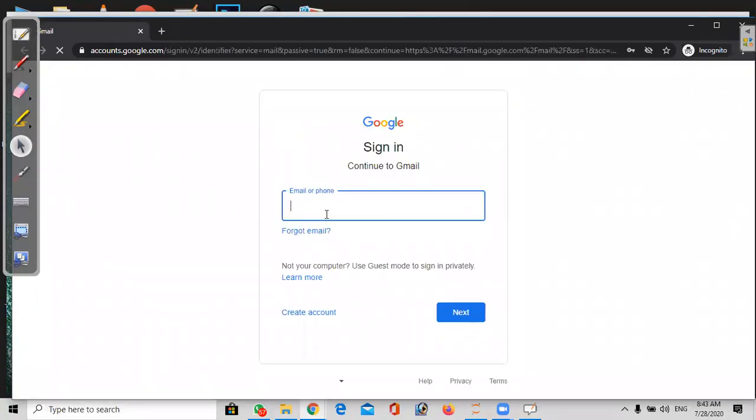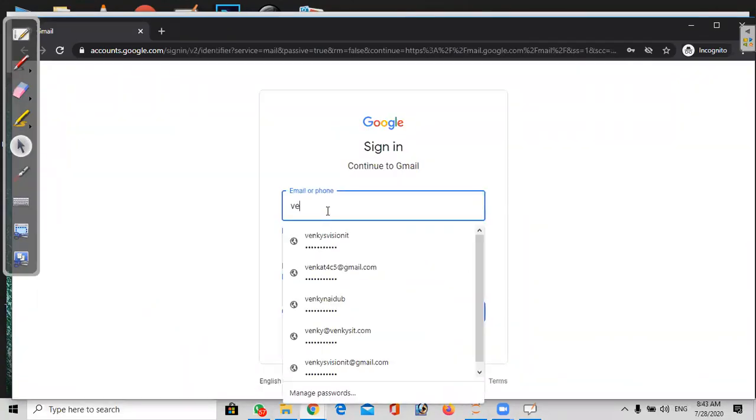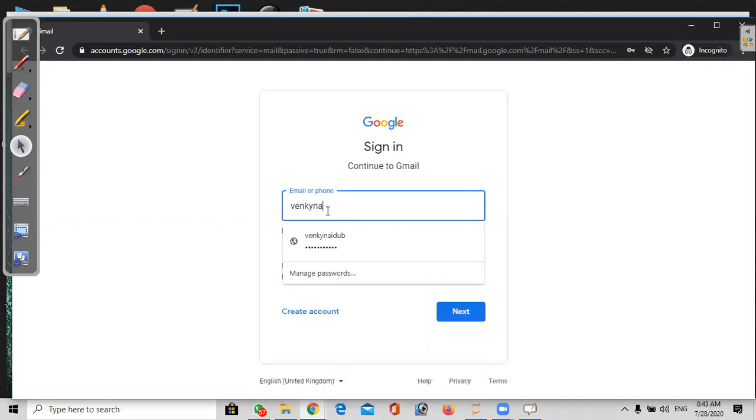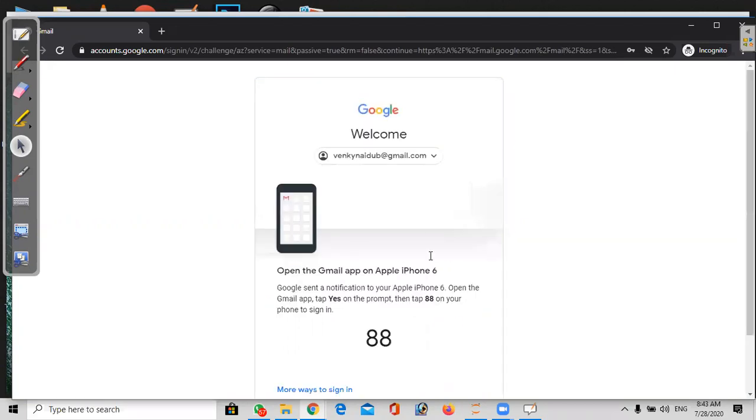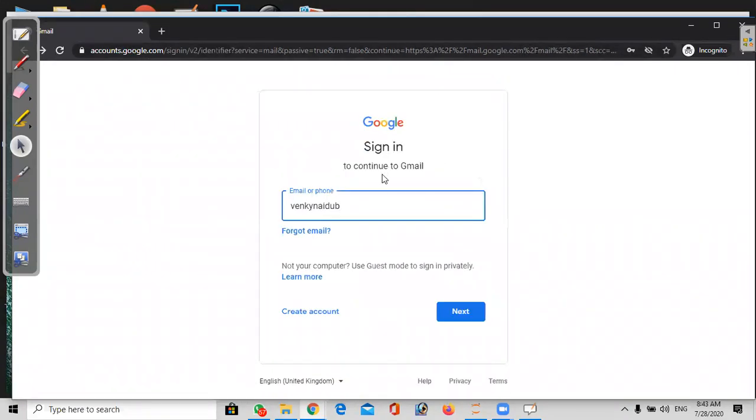See here, it's asking for the mail ID to enter. I'm entering my mail ID without the @gmail.com part, we can enter it that way. When I click with the existing mail ID, only then it asks me to access through phone. Or else, if the mail ID is wrong, let me go with the other option.